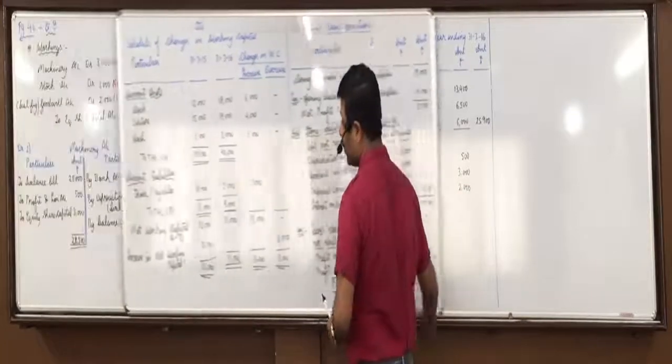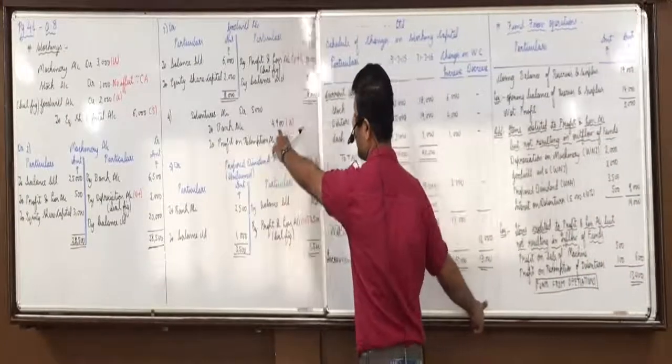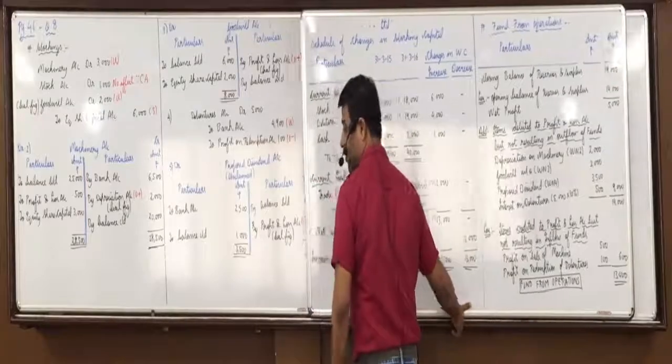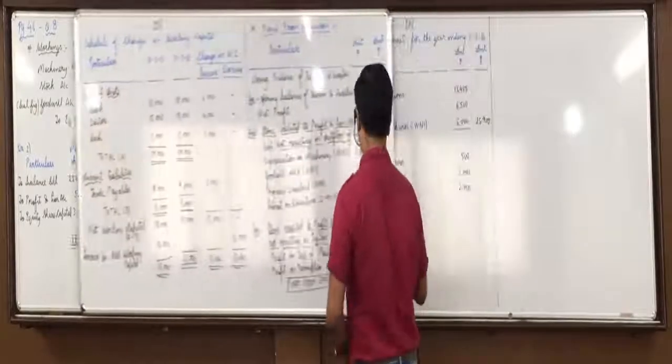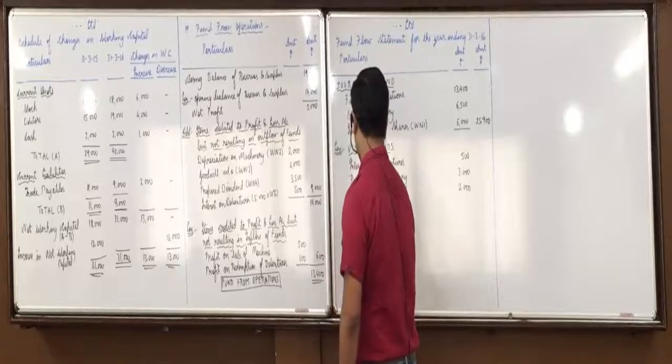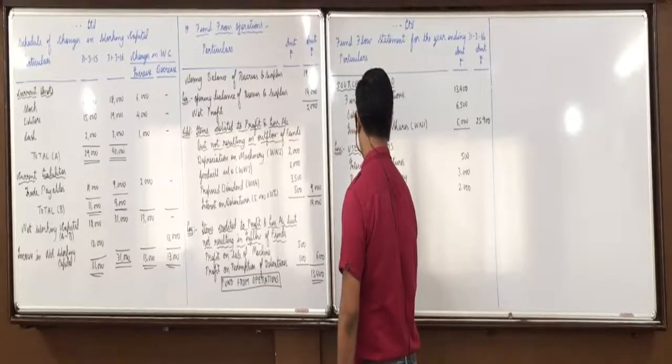From adjustment 2, redemption of debentures 4,900 is also a use of fund.